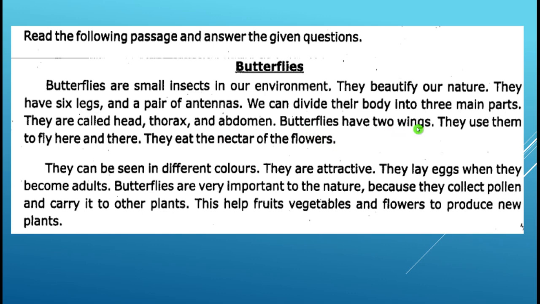Butterflies have 2 wings. They use them to fly here and there. They eat the nectar of the flowers. They can be seen in different colors. They are attractive. They lay eggs when they become adults. Butterflies are very important to nature because they collect pollen and carry it to other plants. These help fruits, vegetables, and flowers to produce new plants.